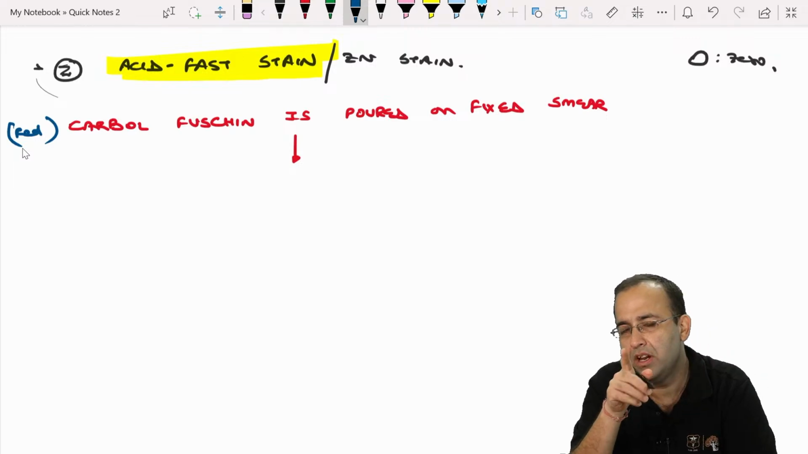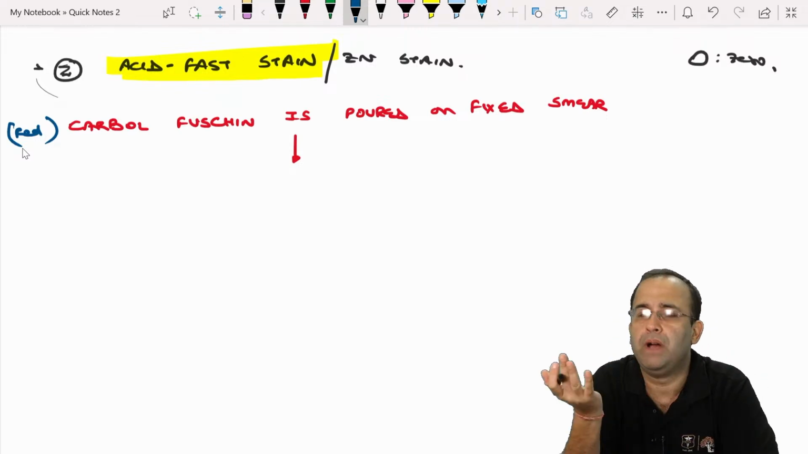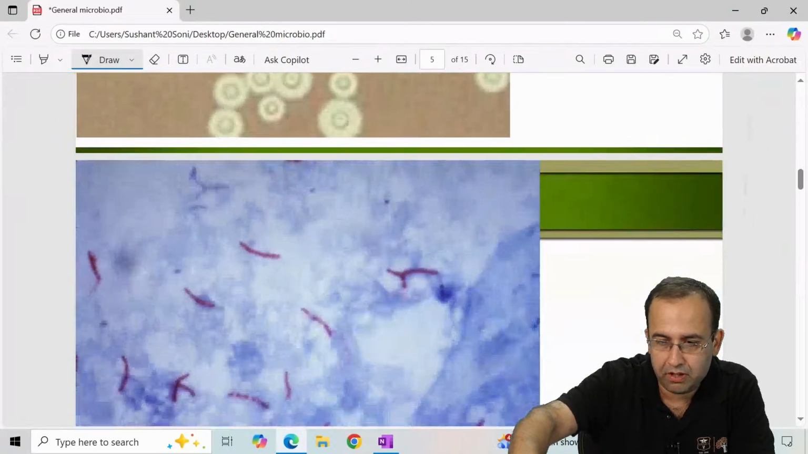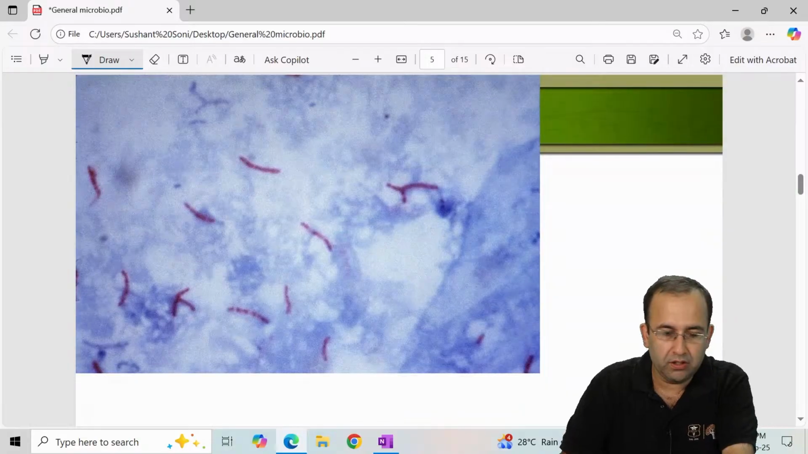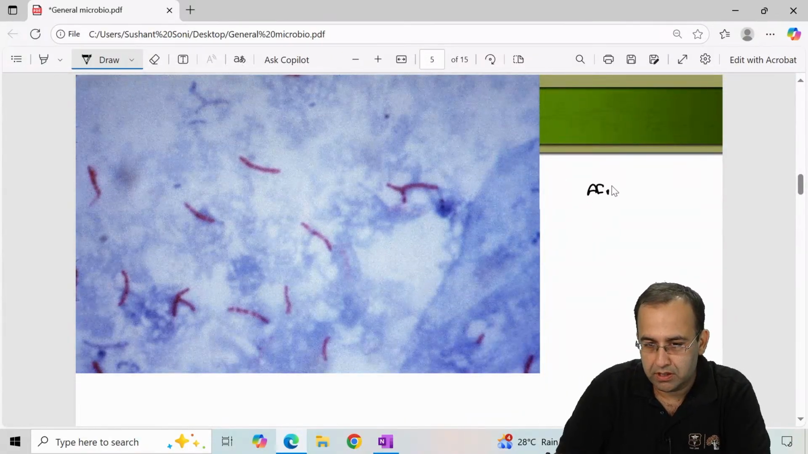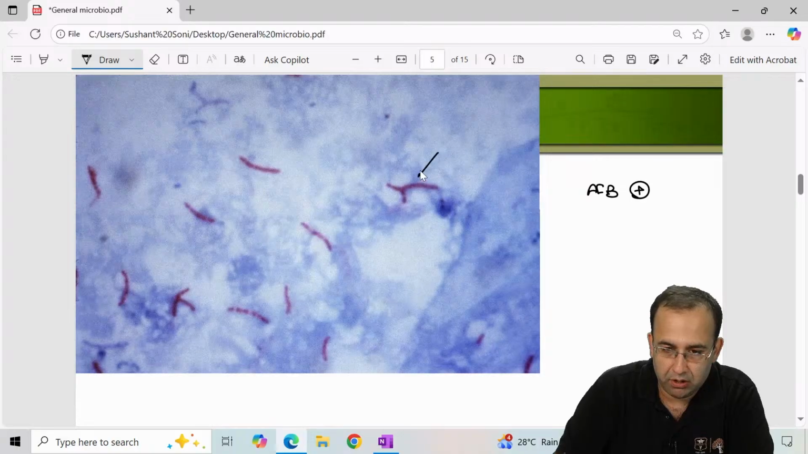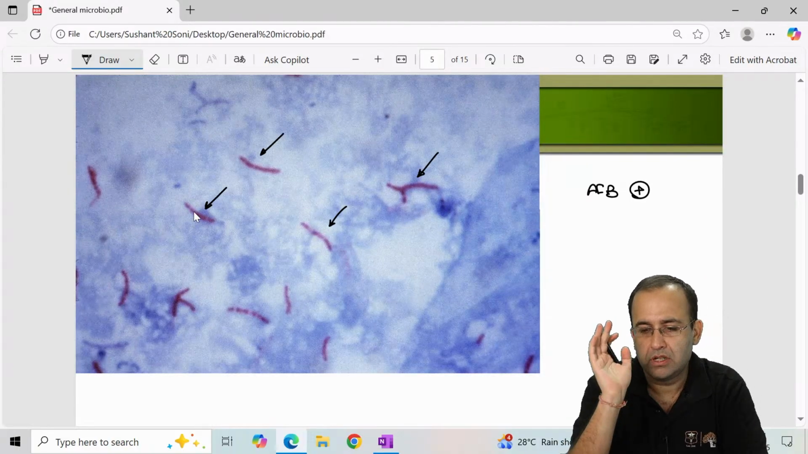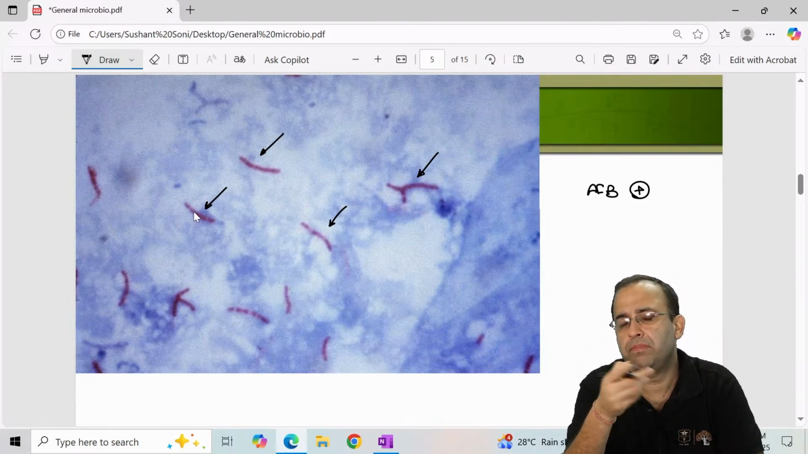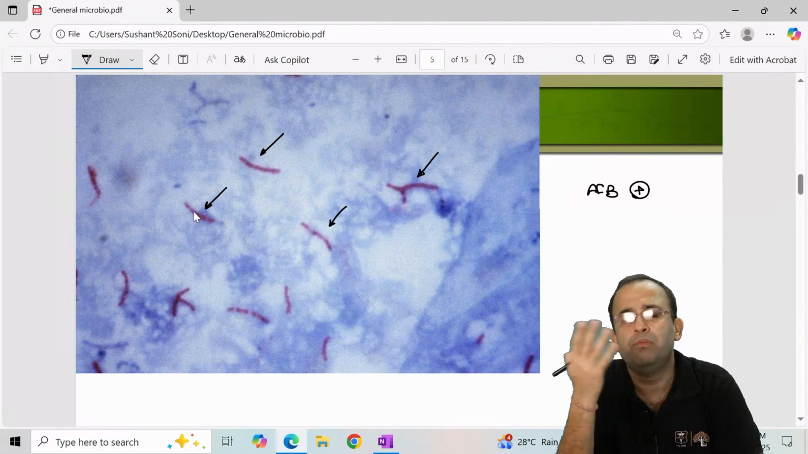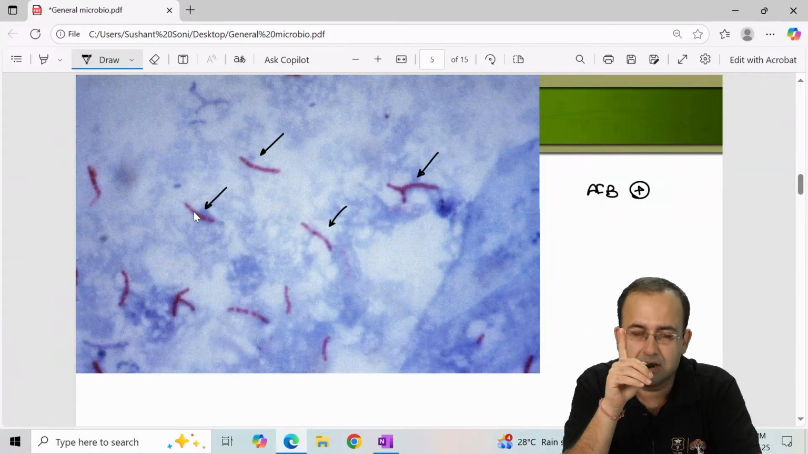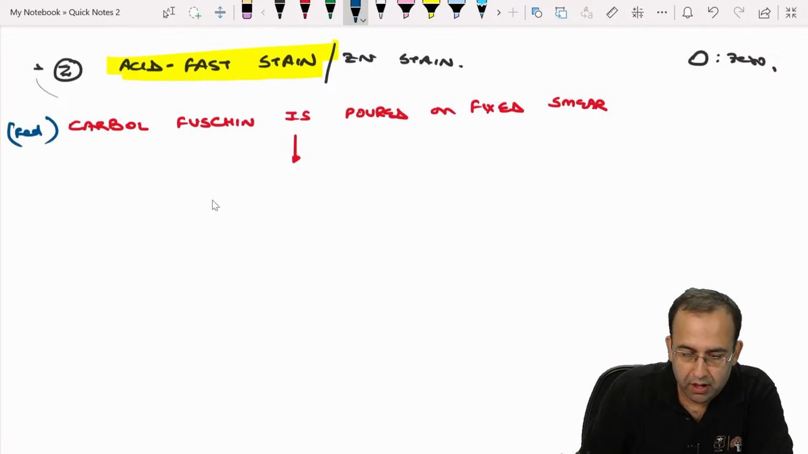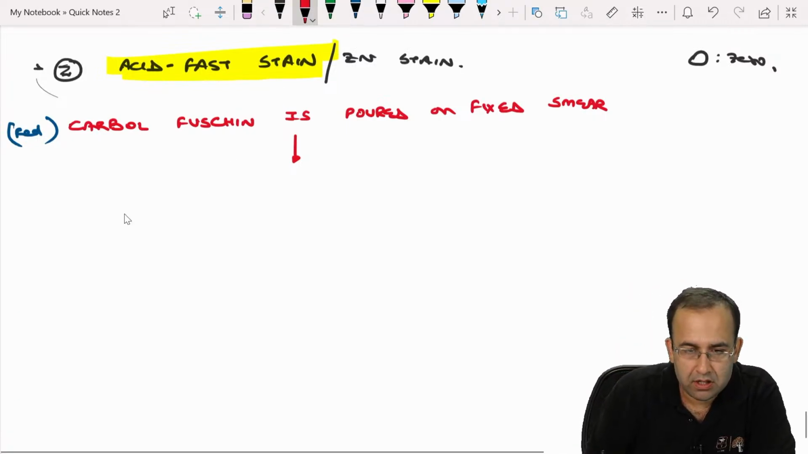So the organism will appear pink or red against a blue background. See, whenever we talk of any staining, let me see if I have this with me. Yes, I do. This is AFB positive. This is what ZN staining or AFB positivity looks like. Before we study the technique, look at what the slide looks like. The organism is pink against a blue background. So the first stain that we put was pink or red, that is carbol fuchsin. Then we decolorize it with sulfuric acid.